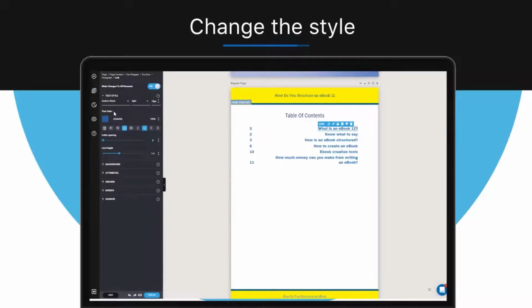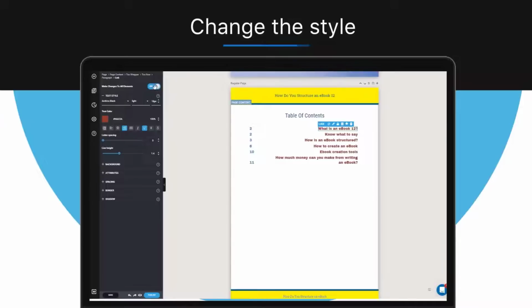So if you want to change the font color, for example, for a line or a number, you simply select the link and change it in the way you prefer, just like that. Remember that each line is actually a link, so make sure you select the link element before making the change. And by ensuring that the Make Changes to All Elements toggle is on, the whole table will be changed.